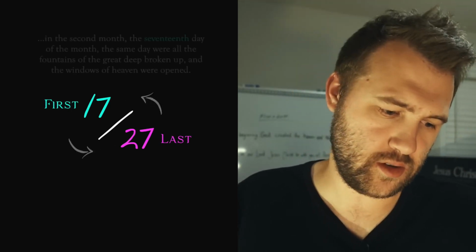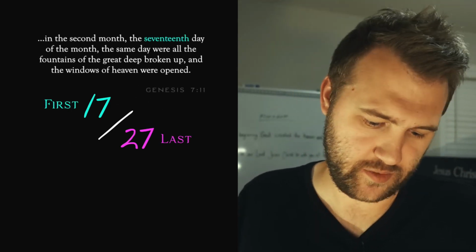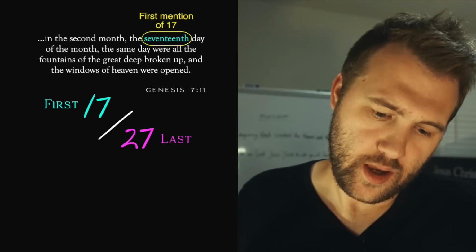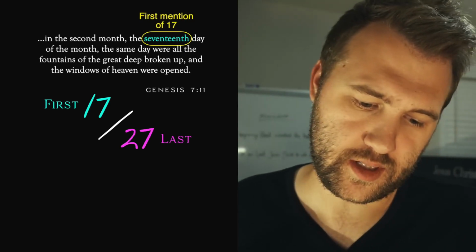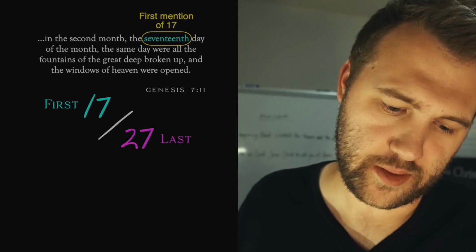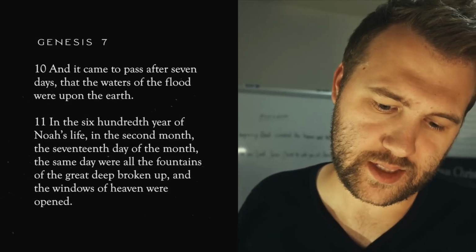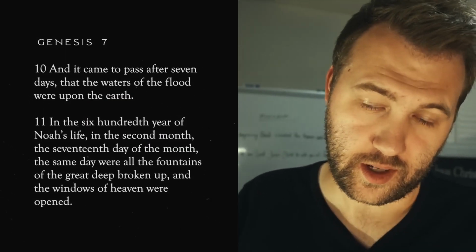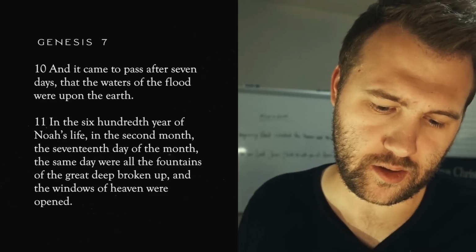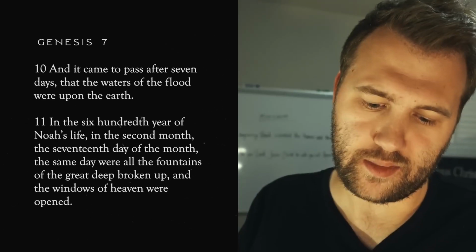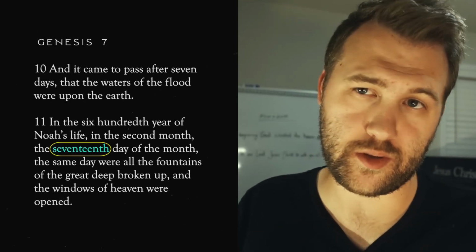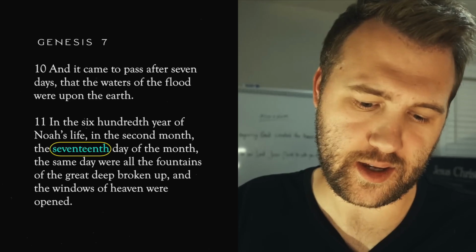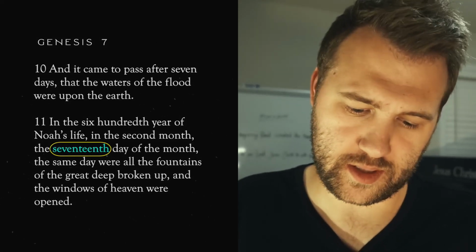So 17 first shows up in Genesis 7:11. It's the first mention that 17 is in the Bible. And this is when the flood of Noah begins. And we'll start at verse 10 in chapter 7 of Genesis. It says, "And it came to pass after 7 days," there's God's favorite number 7, "that the waters of the flood were upon the earth. In the 600th year of Noah's life, in the 2nd month, the 17th day of the month." There's that first mention of 17 in the Bible. You won't find that number of 17 in the text anywhere else before this place in the scriptures.